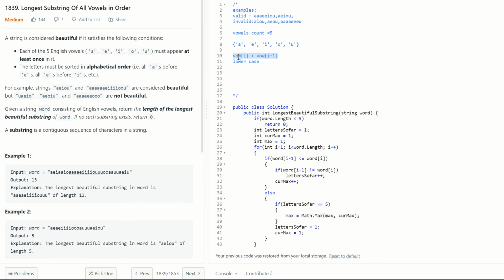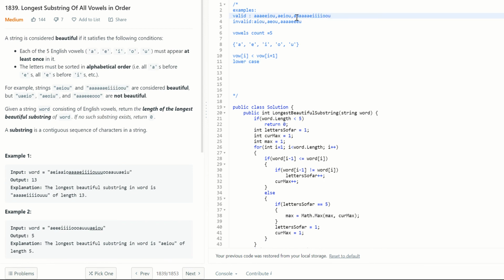But that is not just enough. We will have to go further and see, are we guaranteeing there is only one A in the string? No. That's the reason why, if there are a bunch of A's in the beautiful string, all of those A's should come before E. That's the second condition. So that's what alphabetical order is: all A's before E, all E's before I, and so on. There are some examples given here, so we can pick this example and look at it. I have more examples as well.